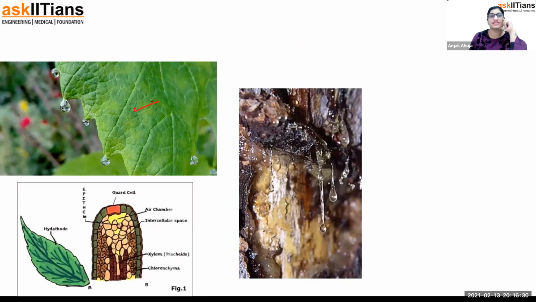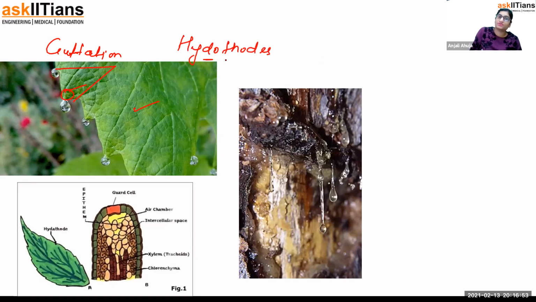Now you must have seen this thing. This is actually not water dew. It looks beautiful, but that is also a way of removing the waste from the plant. This appears to be like a dew of the plant. This phenomenon is known as guttation. And actually on the leaves, there are little pores present at this place where it is happening. That pore is known as hydathode. Through the hydathode, waste which is mixed in water is getting excreted out.